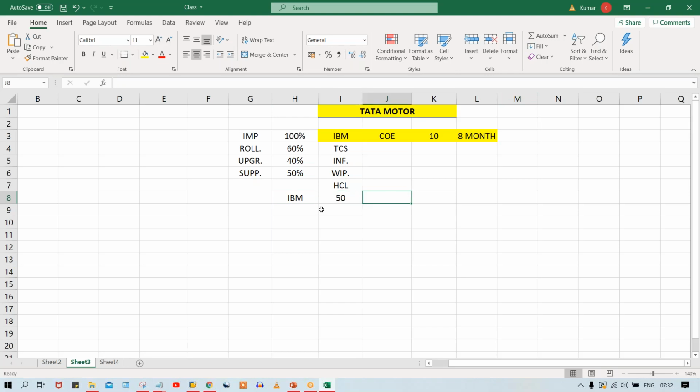So now what is happening? You're part of this project. 50 people are there. Tata Motors is taking services from IBM, right? Might be there is a contract of 4 years. After 4 years, what is happening, guys? Tata Motors is saying that no, I don't want to go for this contract renewal with IBM. Now, I'm going to have a contract with Infosys.